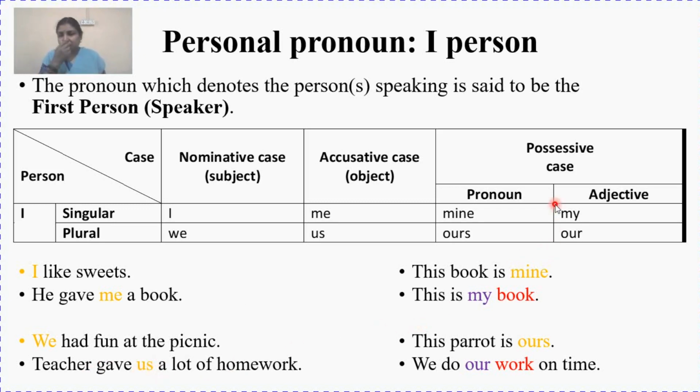Same way, coming to the possessive case, we have already discussed all about it, so just a small refresher. This book is mine and this is my book. As said earlier, if the word is followed by a noun, it is an adjective. If not followed by a noun, it is a pronoun. So mine is your possessive pronoun and my is your possessive adjective. Same is with the plural possessive case. The parrot is ours and we do our work on time. So our is your possessive adjective and ours is your possessive pronoun.